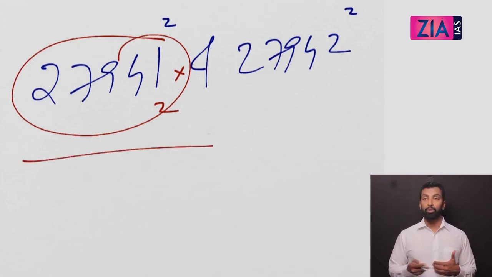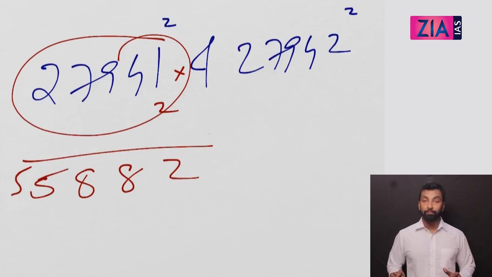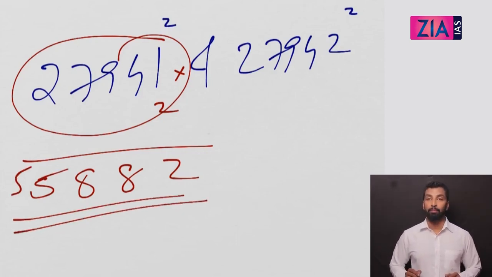So you can do the calculation. If you want, just multiply by 2, take twice of it, right? So your answer is 55882. This many natural numbers are there.